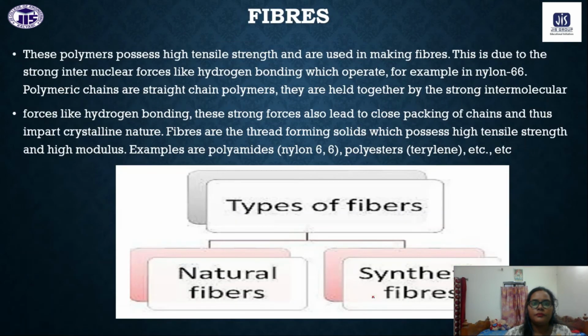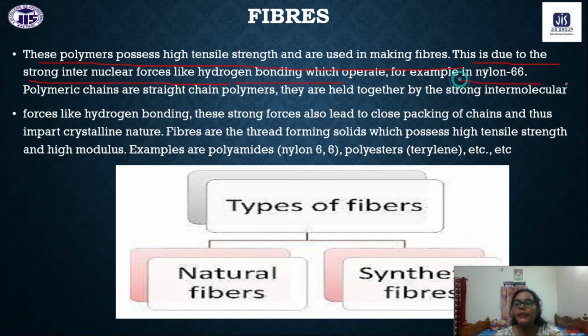Now lastly, that is the fibers. These polymers possess high tensile strength and are used in making fibers. Fibers generally have long strands. This is due to strong intermolecular forces like hydrogen bonding. For fiber molecules, we have strong hydrogen bonding.